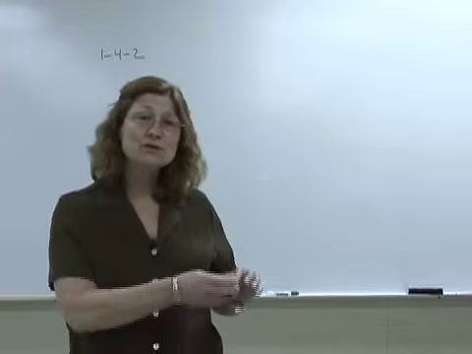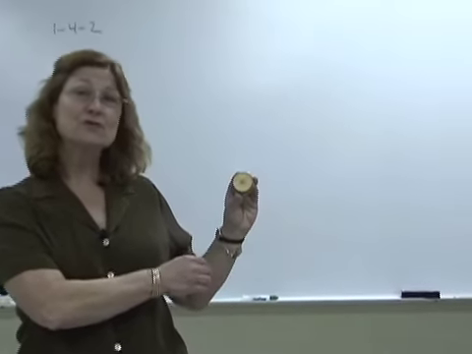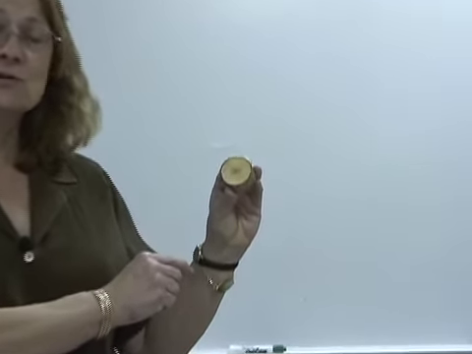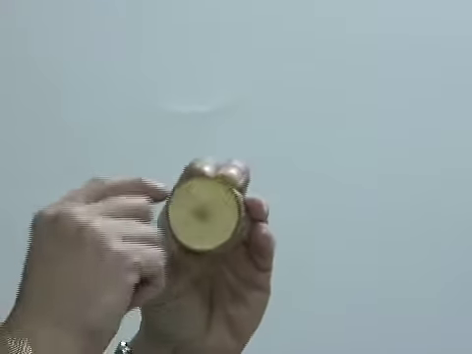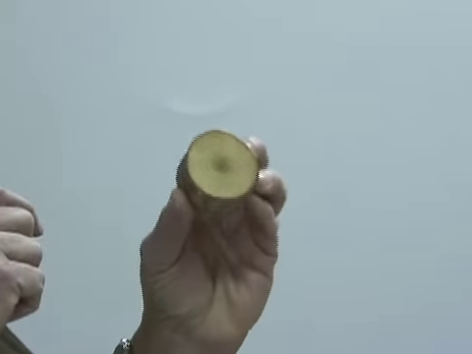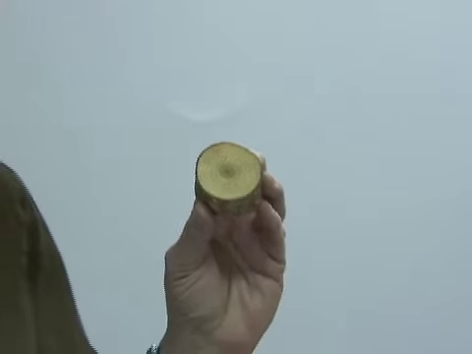Wood is a heterogeneous mixture. It has grains in it. So there are rings and there's the bark and there are distinct areas. So that would be a heterogeneous mixture.